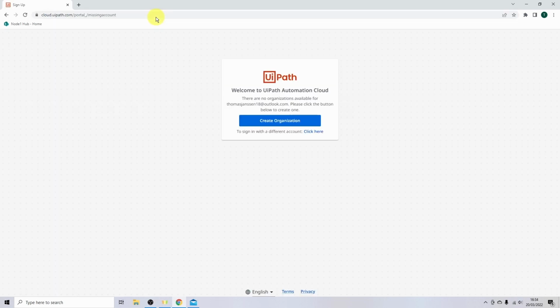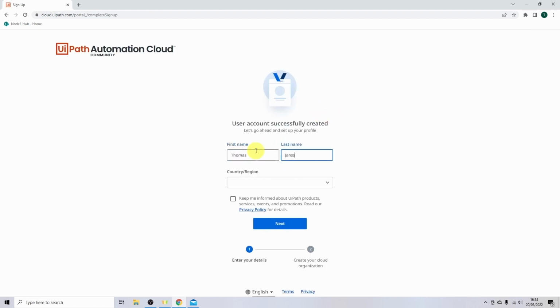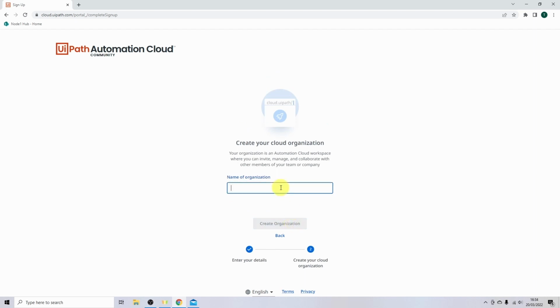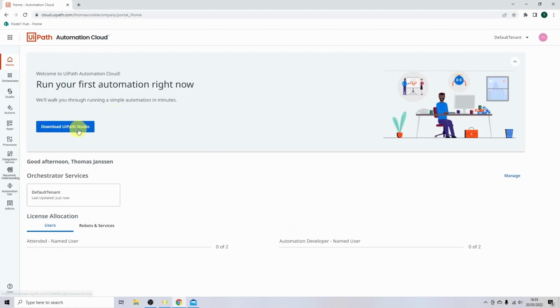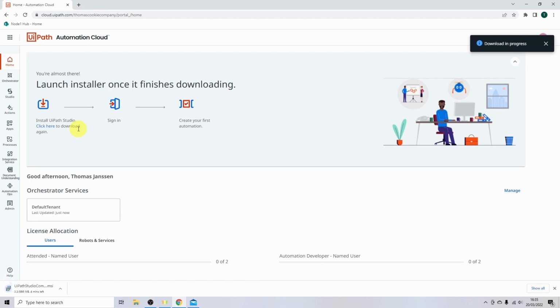After activation, navigate back to cloud.uipath.com. Click create your organization. Fill in your first name, last name and country of residence. Now fill in the organization you are working for, or just fill not applicable. UiPath will now take some time to create your account, after which you will end up in this screen. Click download UiPath Studio.